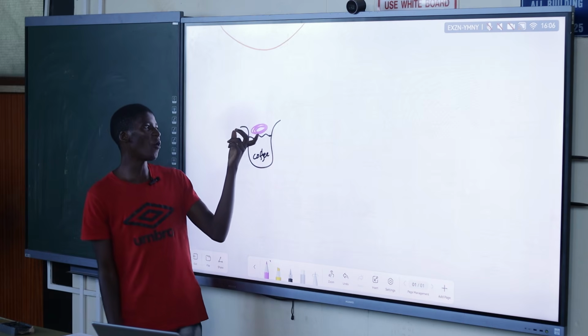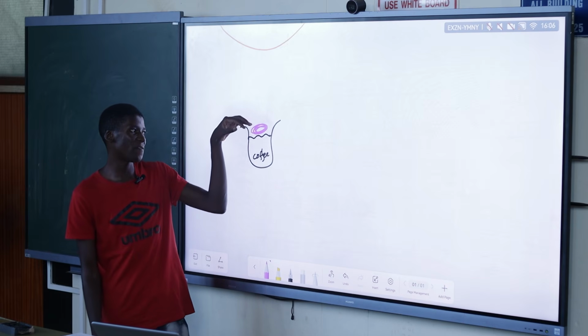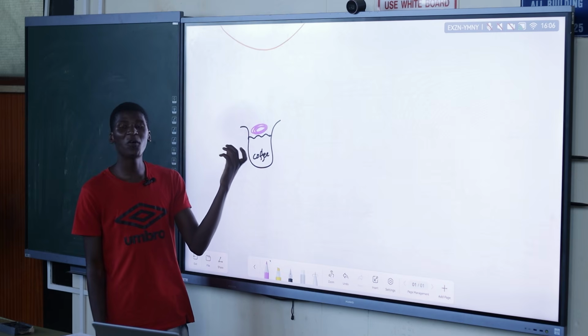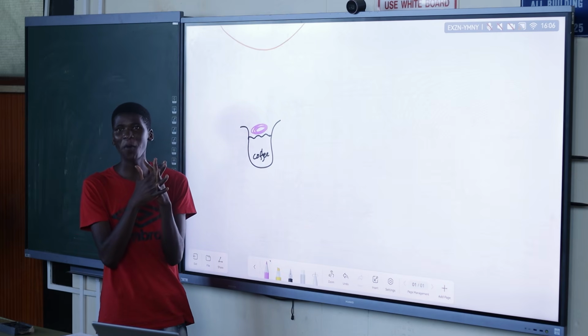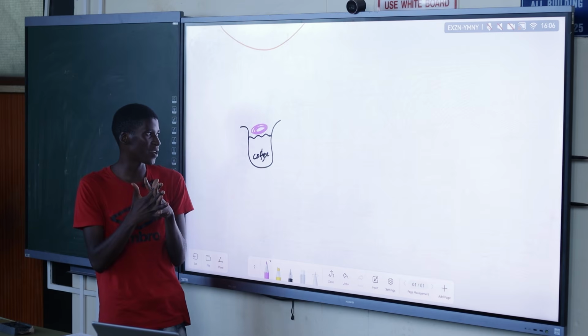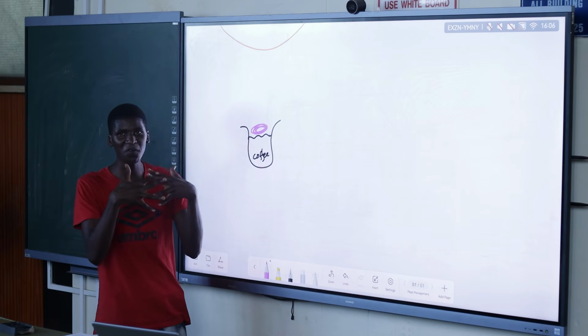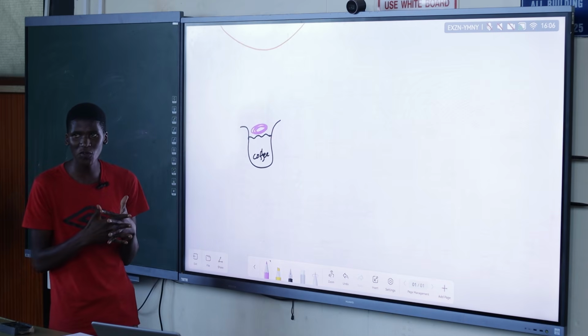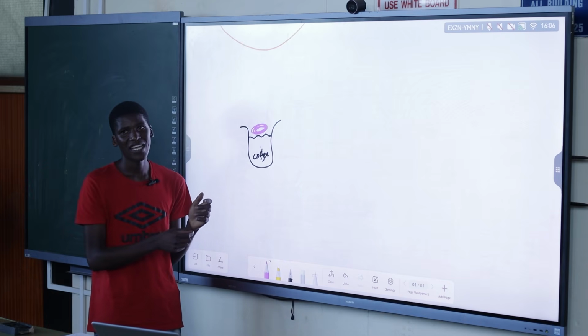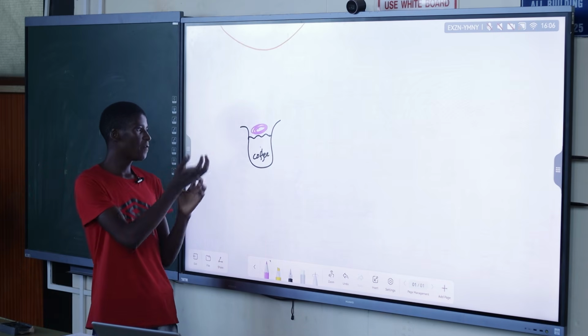So the particles of the cream and the particles of the coffee, they are doing what? They are mixing with one another, or we can say the cream is dissolving into the coffee. So basically, there is an exchange of particles between this and that. For them to mix up, there is an exchange of particles.